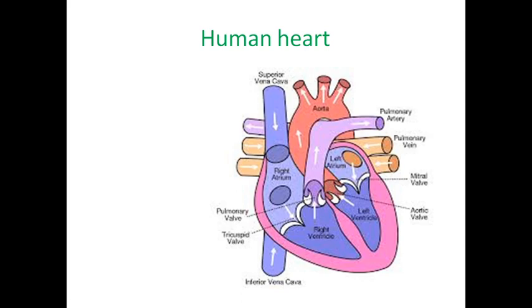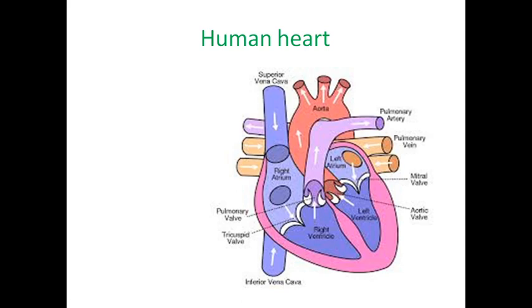Relaxing means the semilunar valves close. Relaxation means going to receive the blood, so automatically the tricuspid valve and bicuspid valve open.